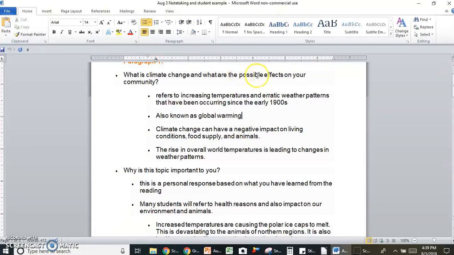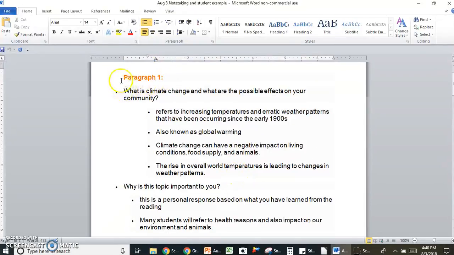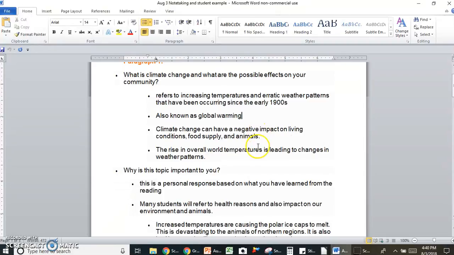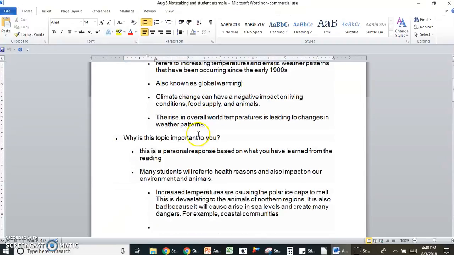Then for some of the possible effects on my community, I found that climate change can have a negative impact on living conditions, food supplies, and animals. I also found that the rise in overall world temperatures is leading to changes in weather patterns. Again, I copied and pasted the questions that need to be answered for each paragraph, and I briefly answered those. The next question is, why is this topic important to you?